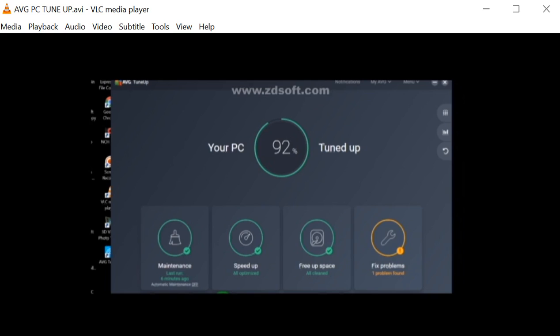On a scale of 1 to 5, I'll give it a 4. Alright, it's a very good program, but I'll give it a 4, because I think there are other programs that are even much better. So I'll stop the video here and I will restart the computer.